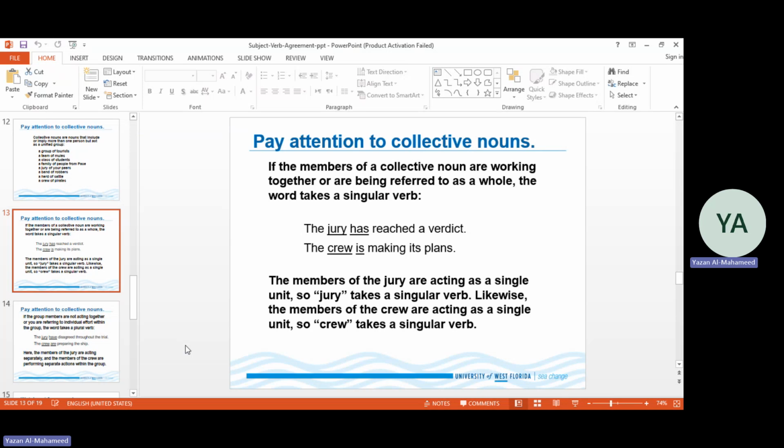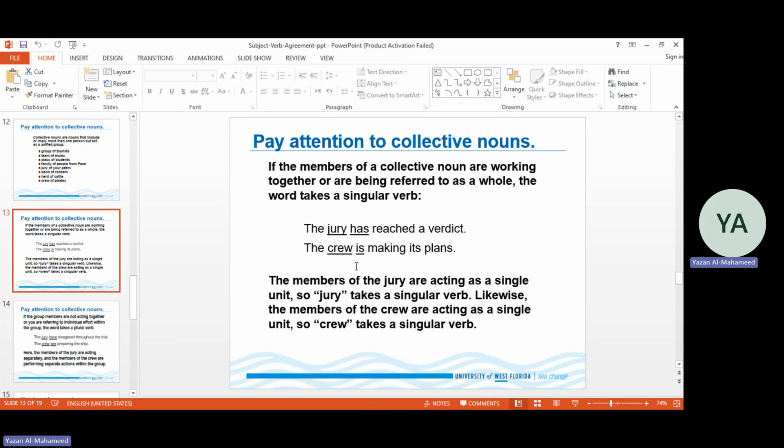So sometimes we can use singular verbs with collective nouns and other times plural verbs, depending on the meaning. In other words, if we refer to the entire group as one unit, then in this case we use singular verbs. But if we refer to every single person or item within the unit, then in this case, we what? We use a plural verb with the collective noun.